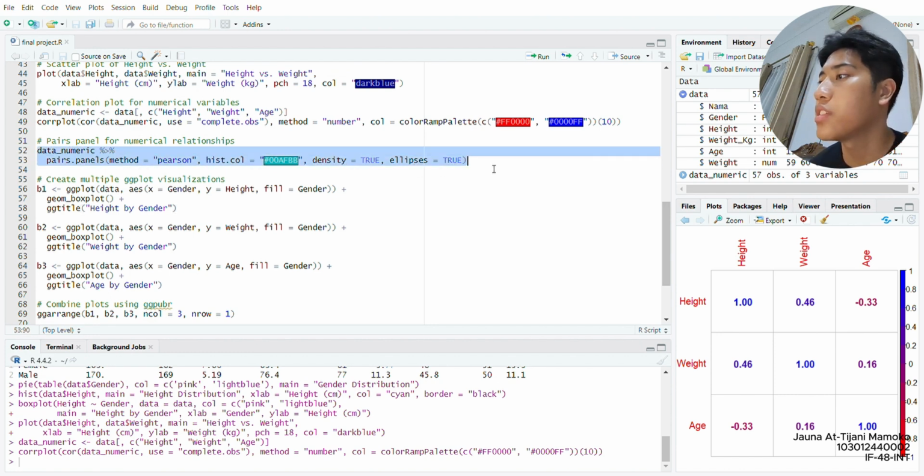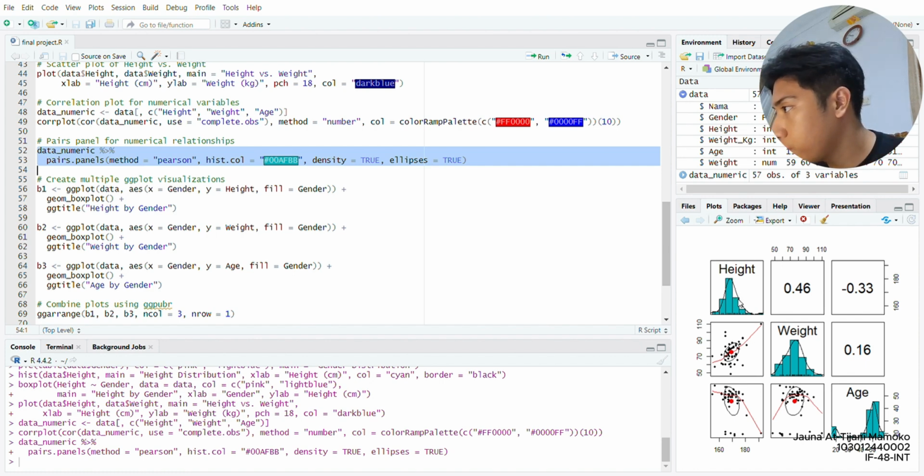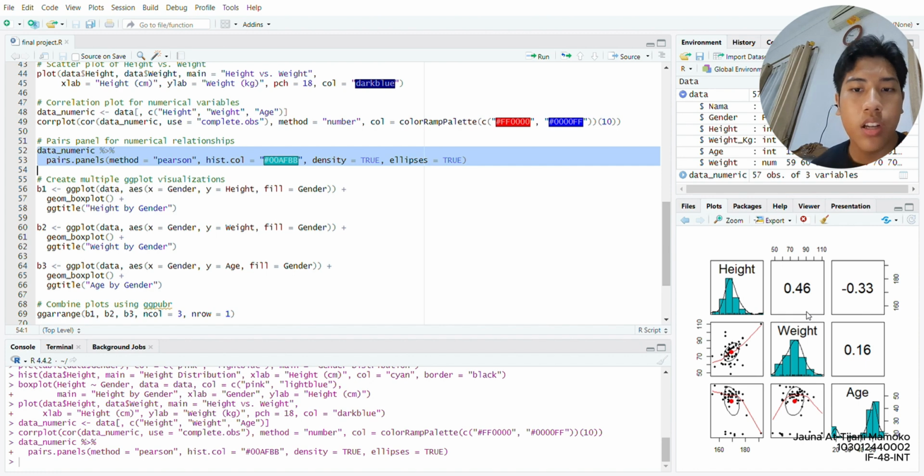And then after that I made a pairs panel for numerical relationships. This uses the Pearson method. So we can see from here there's a significant relationship between height and weight, so we can make further analysis that is highly relevant, and age has a weak correlation with height and weight.